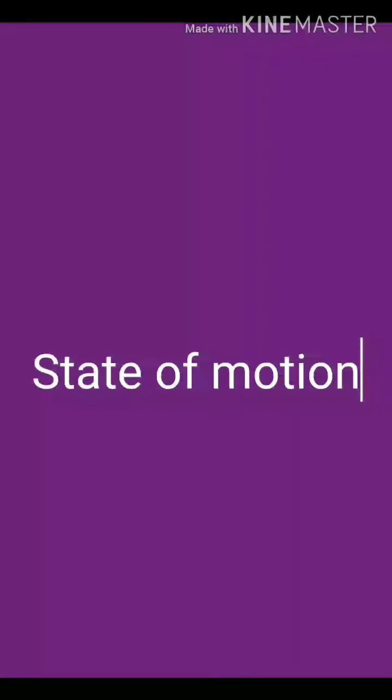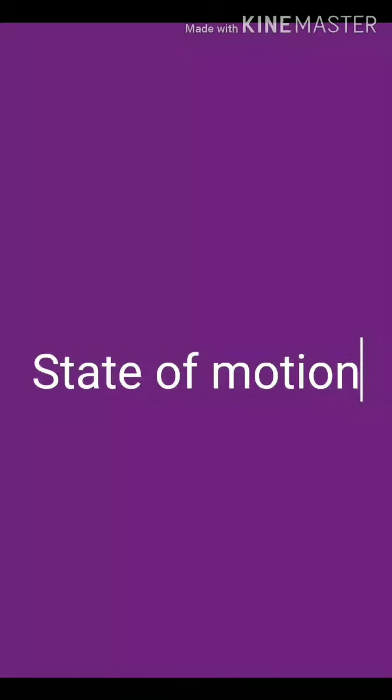A change in either the speed of an object or its direction of motion or both is described as the change in its state of motion. Thus, we can say that a force may bring a change in the state of motion of an object. The state of motion of an object is described by its speed and the direction of motion.